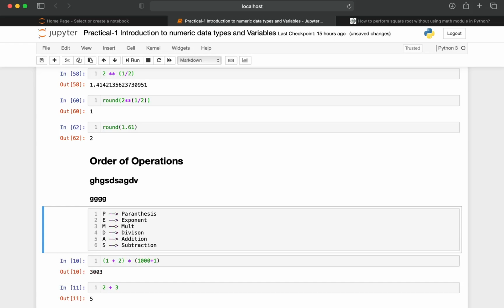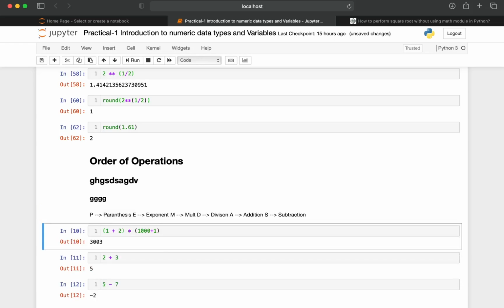So according to the PEMDAS, this gets executed. In PEMDAS, first priority is given to parenthesis. Whenever a mathematical expression is given, we first have to check according to PEMDAS. First parenthesis: we check whether in this particular mathematical expression a parenthesis is there or not.